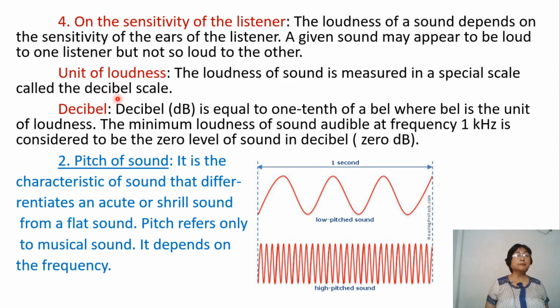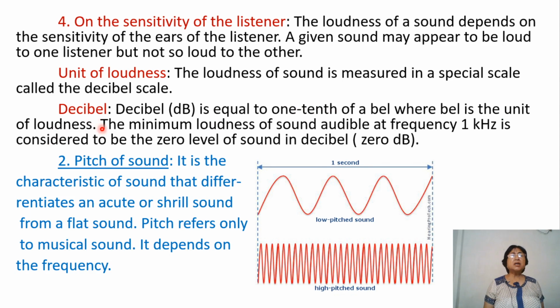Remember deci? Deci is 1 by 10. Decimeter means 1 by 10th of a meter. Alright? Decigram, 1 by 10 of a gram. So when we say decibel, it's equal to 1/10 of a bell. That means 1 by 10 of a bell, where bell is a unit of loudness.